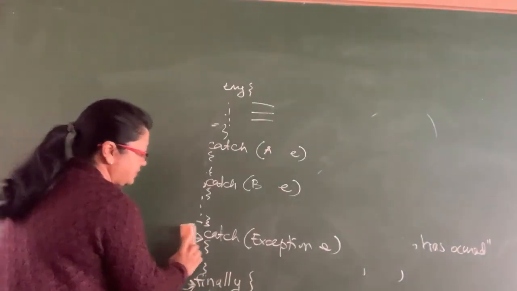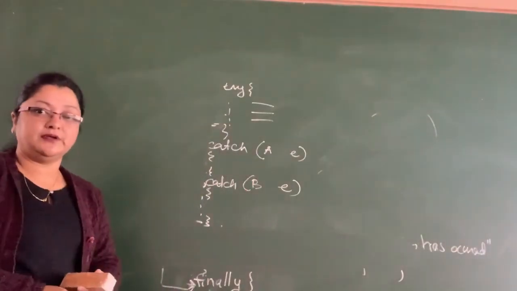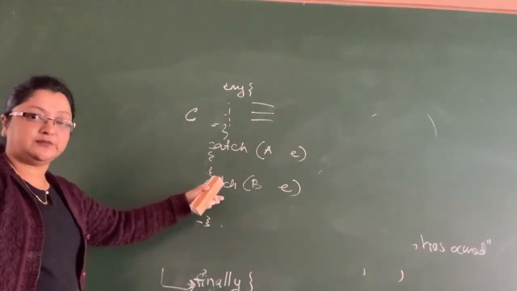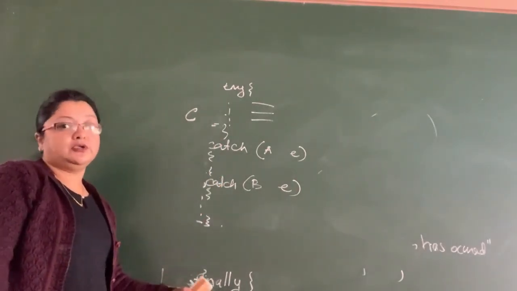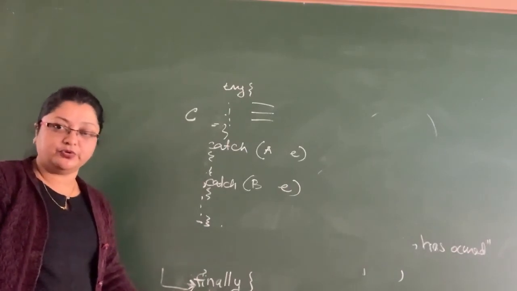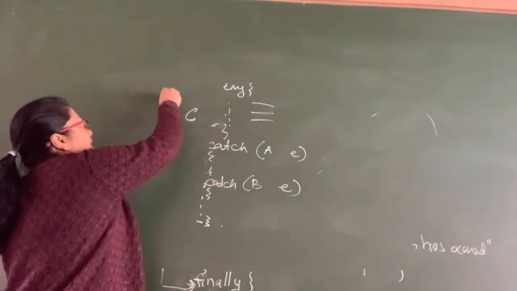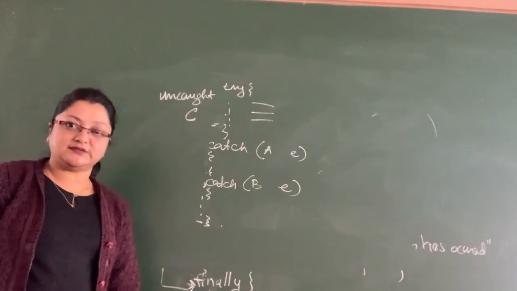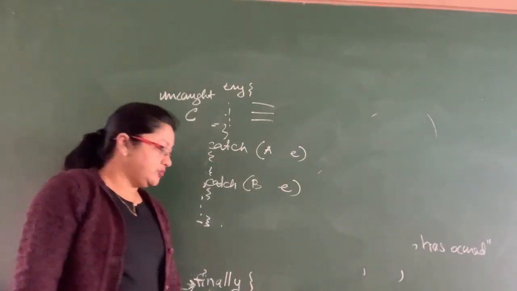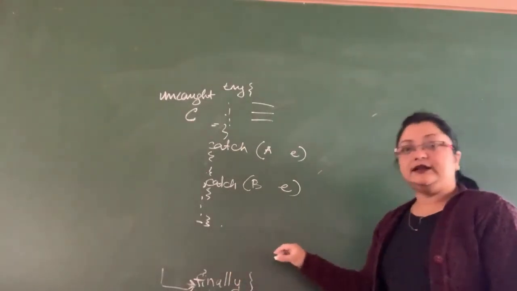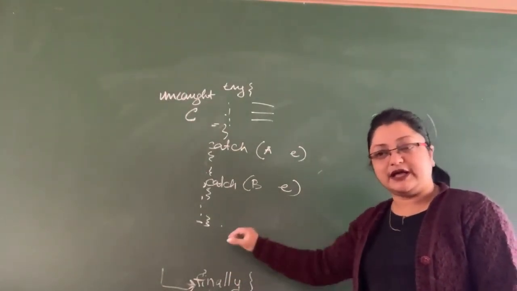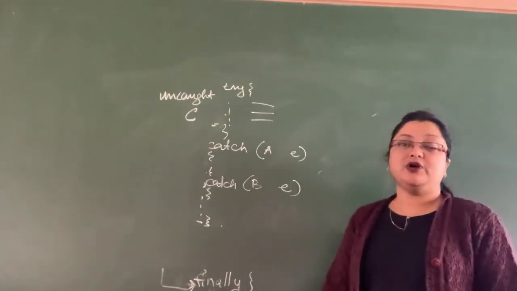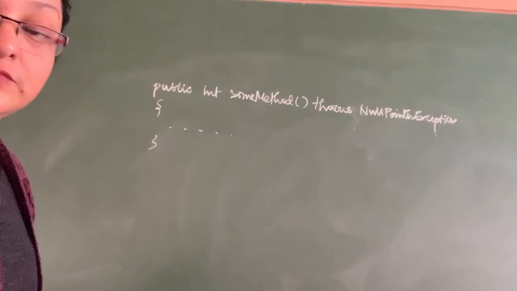Now if I have not put the Exception block, then if exception C occurs, it matches neither of the two catch blocks. So what will it do? It will just terminate abruptly. We don't want that to happen. So C here is an uncaught exception, and we don't want to leave an uncaught exception. So we will put a general catch block with an exception object for the Exception class, which will catch all other uncaught exceptions.